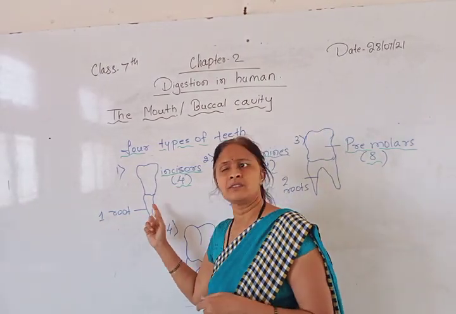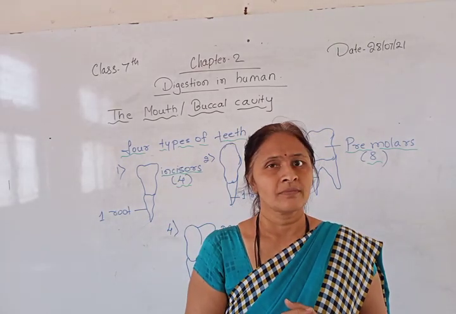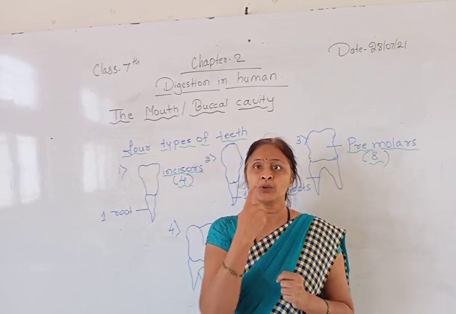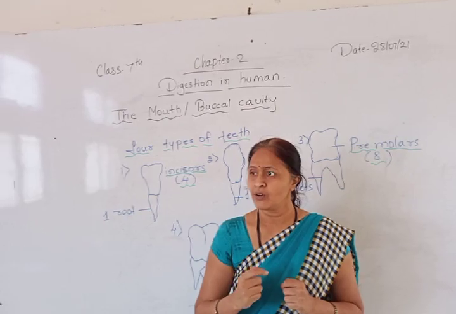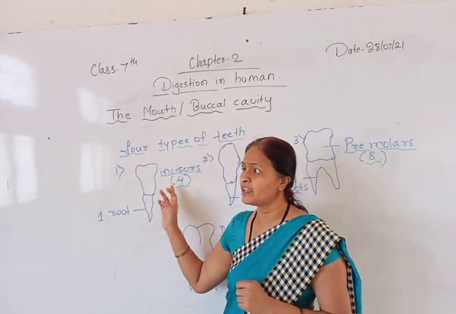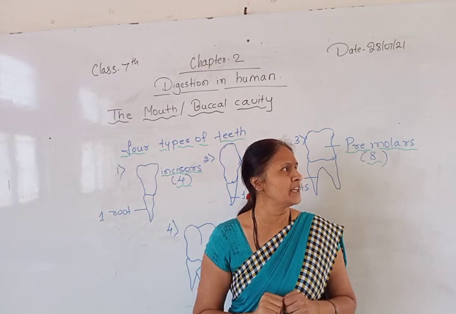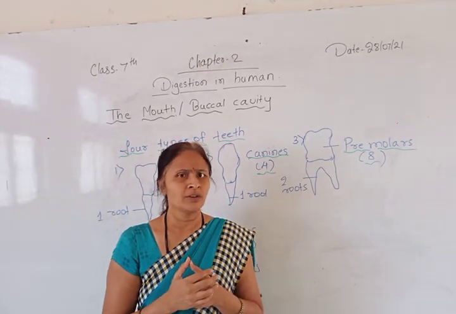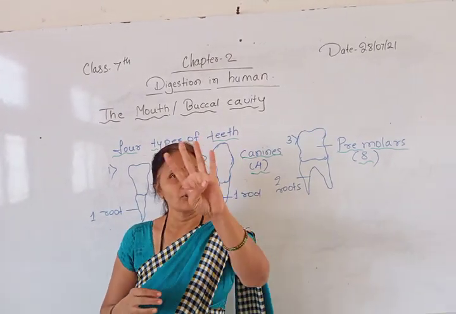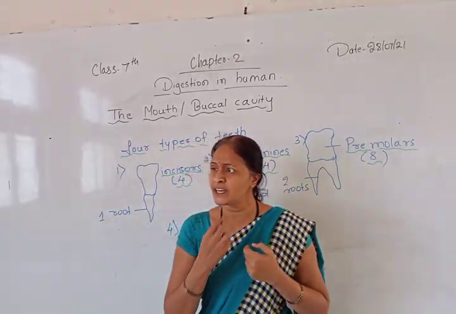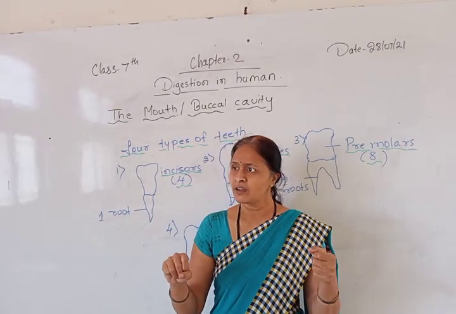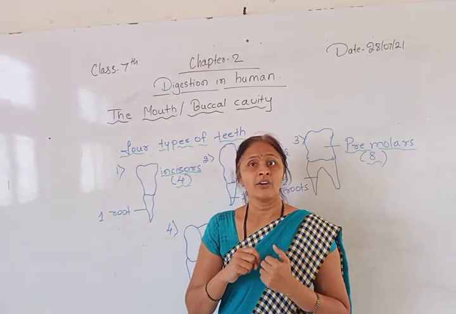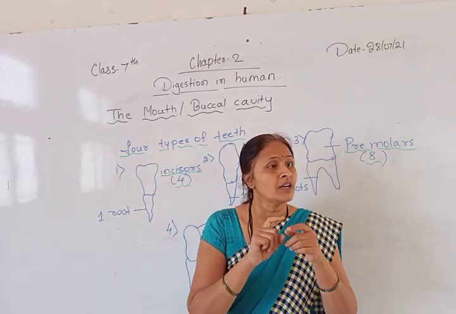Then how many incisors are there in your mouth? If you observe your teeth structure in your mirror, you will come to know that 2 are in the upper jaw and 2 are in the lower jaw. So 4 incisors are there in your mouth. Have you seen anyone with 1 tooth, or 2 teeth, or some other number of incisors in their mouth? No. Always there are 4 incisors. If only 2 incisors were there downside, could we cut the food? Could the pressure be there to cut the food? No. You can see the structure of that particular tooth, which is made for cutting that particular food.